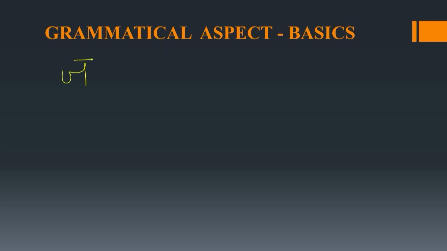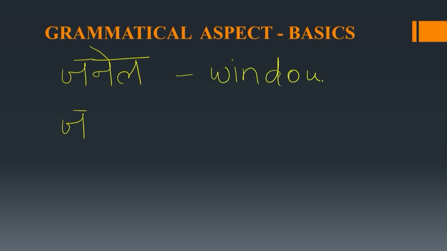Again, this will be written as J itself, but the pronunciation will be different. Let's take an example of first Z. Zanel. This means window in English. Zanel. So the pronunciation here is Z.